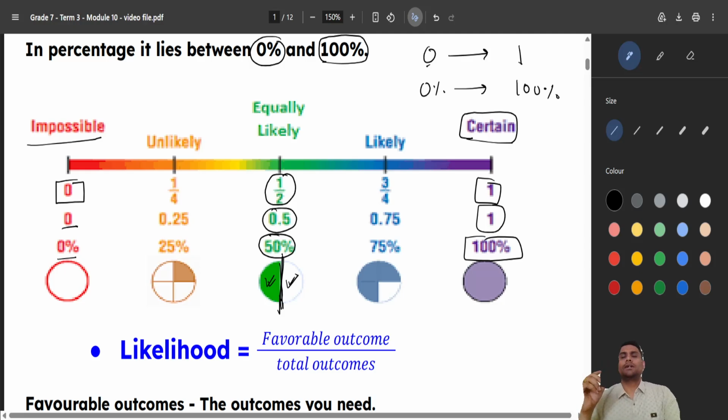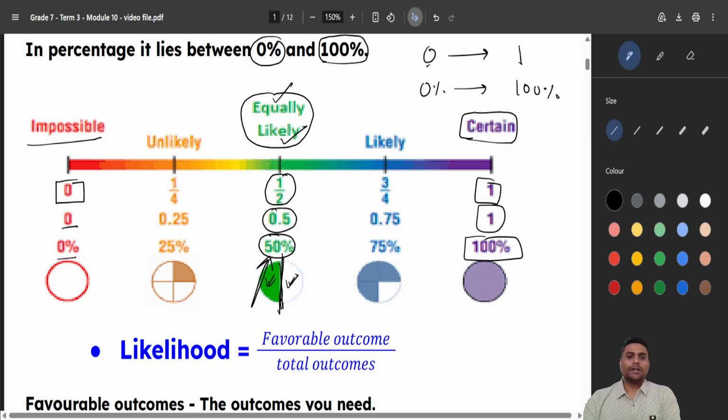Example, take a coin. The coin has two sides, dirham and dollar, right? Heads and tails. If I ask you, what if I flip the coin? What are the chances of getting a head or a tail, dirham or dollar? So you will say 50-50 chances, right? Both have same chances. Dollar can also come, dirham can also come, right? So when the chances of both the things happening are equal, we call it equally likely. Equally likely means 50% chances, 50-50.